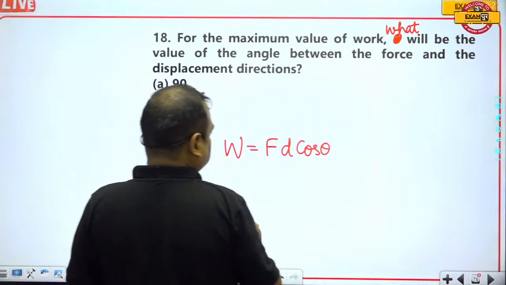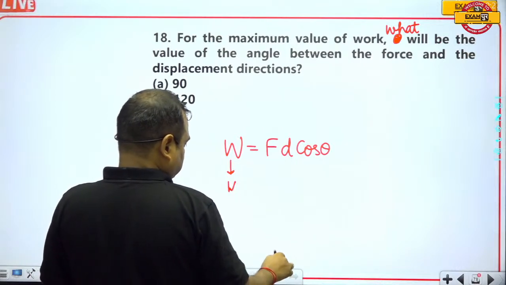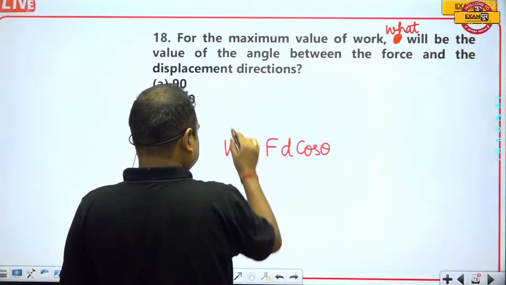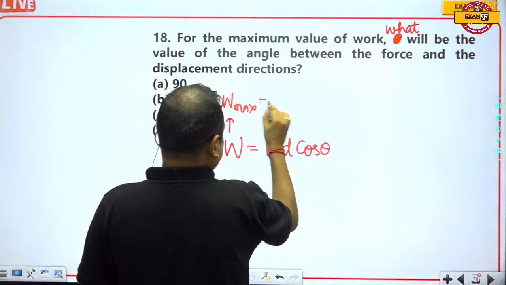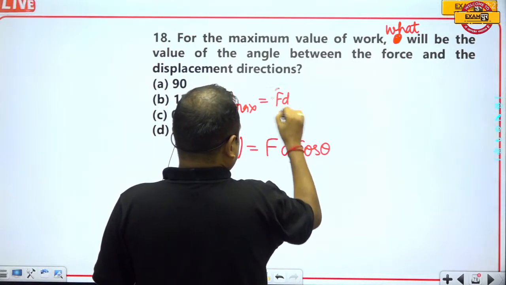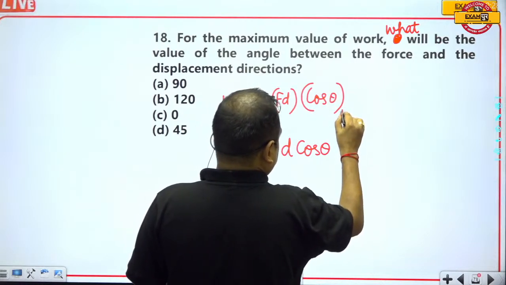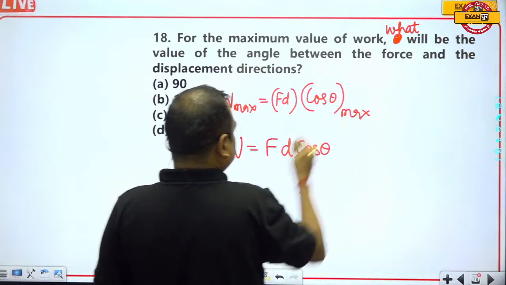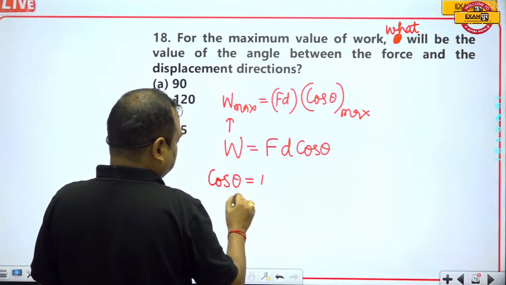If the work is to be maximum, then obviously cos theta should also be maximum. We all know that the maximum value of cos theta is equal to 1.